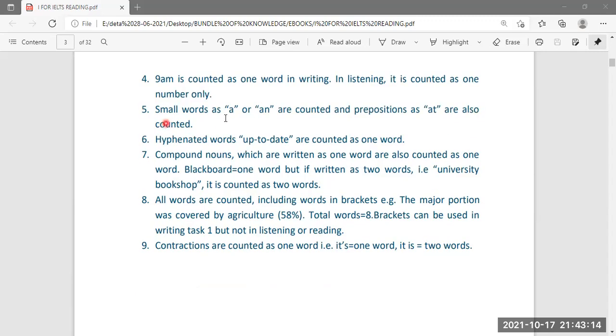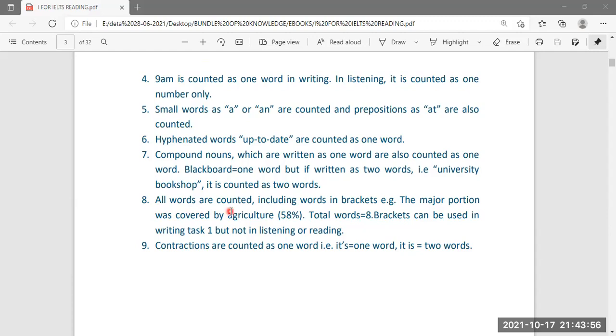Small words like a, and, prepositions like at, these are also counted. Hyphenated words like up-to-date are counted as one word, but you have to be very careful about these hyphens because if you put a hyphen in between a wrong word just to combine two words, that will be wrong. Compound nouns which are written as one word are also counted as one word, like blackboard, this is one word. But if it is written as two words like university bookshop, then it is counted as two words.